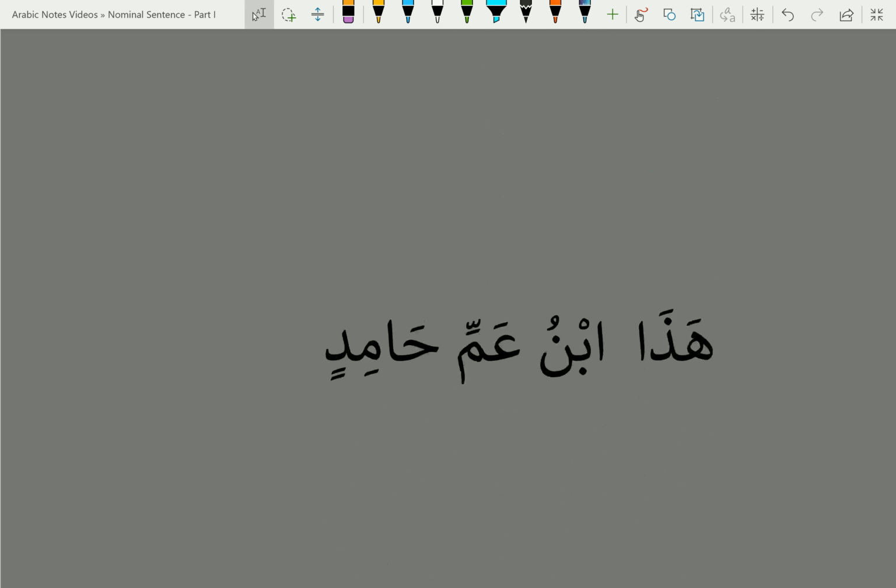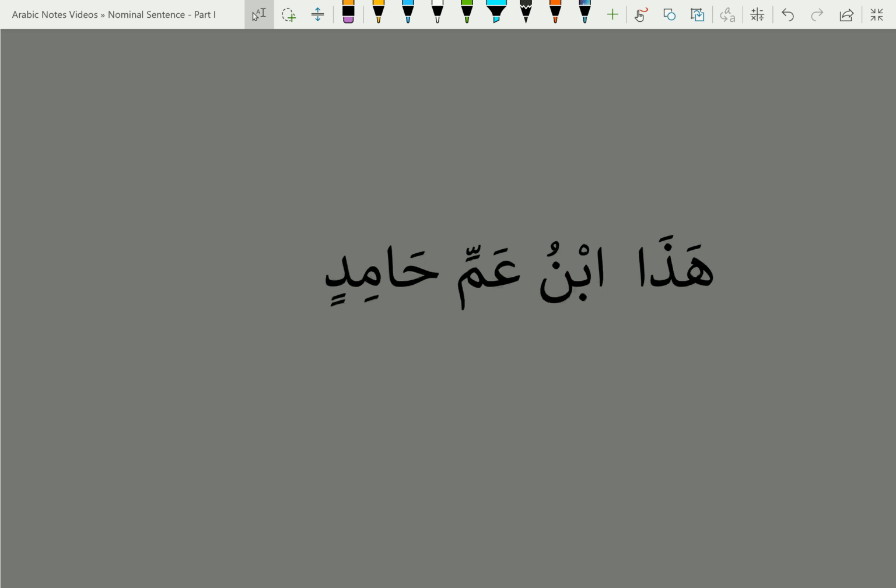Looking at the next example, haza ibnu ammi hamidin. Haza is ismul ishara, and as we had learned previously, this is a mabni noun which does not change its ending to show whether it is marfu, mansoob or majroor. But if it's coming at the beginning of a sentence, then it is in its normal state of marfu. So this becomes our first marfu noun in the sentence, hence it is mubtada. Ibnu is a candidate for a khabar, but before we mark it as khabar, let's look at the rest of the words.